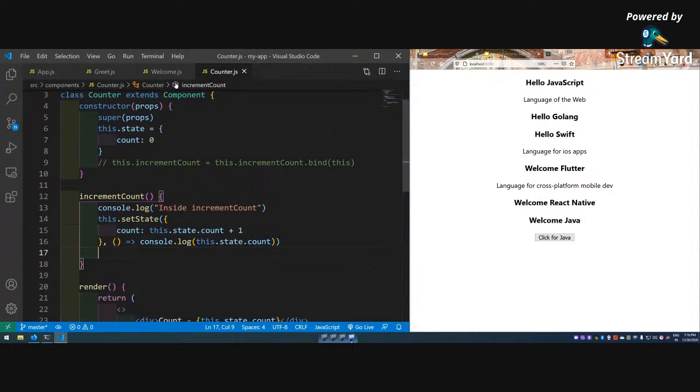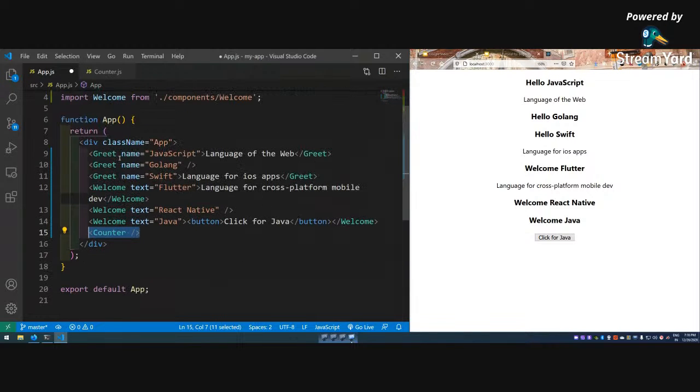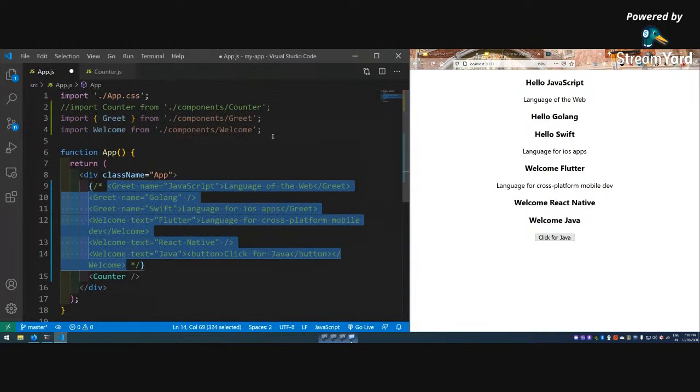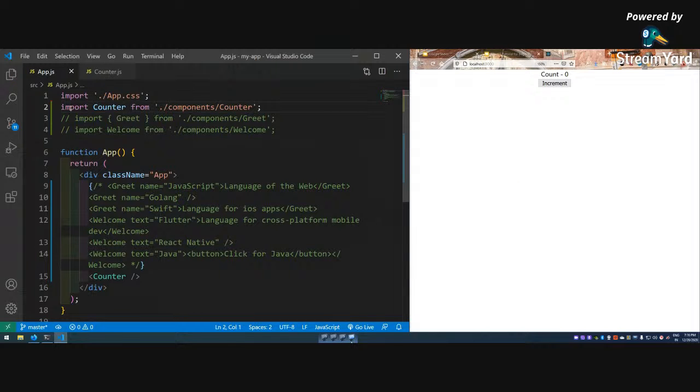Okay, so let me show another method for event handling actually. So again I will do this. Save it.